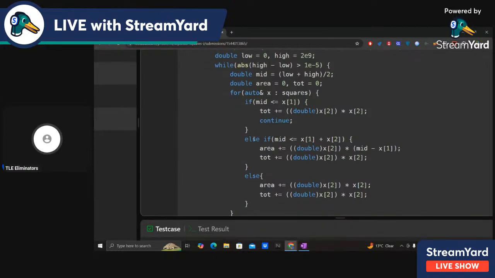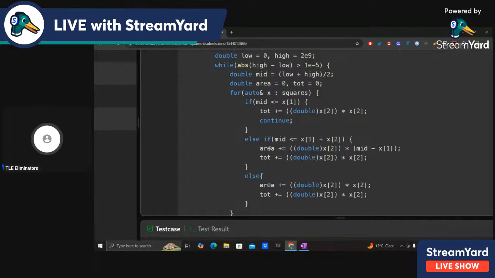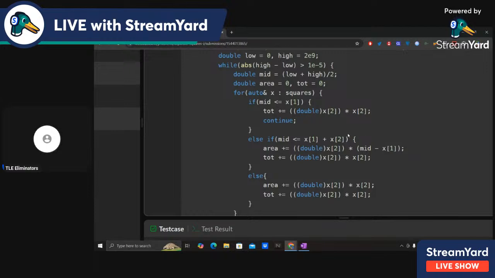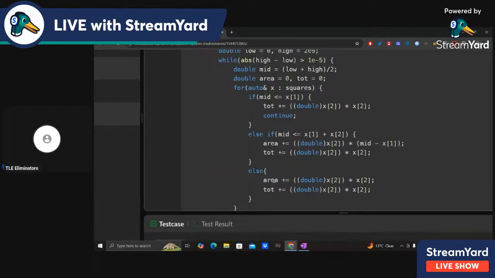Else if mid is less than or equal to y plus side length, which is the top y. The bottom y is y naught and the top y is y naught plus L. If it is less than or equal to y naught plus L, then the second case is there. In that case, area plus equals length into mid minus y, and total plus equals length into length. Otherwise, the whole square is below, so area plus equals x2 into x2 and total plus equals x2 into x2.